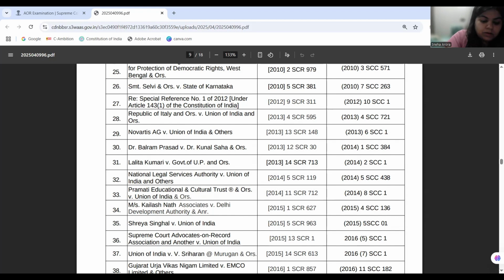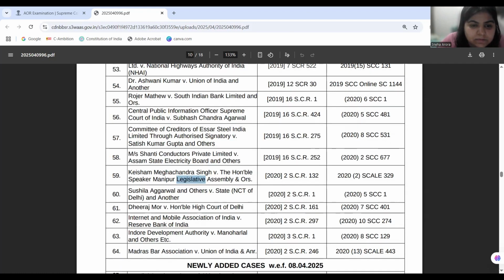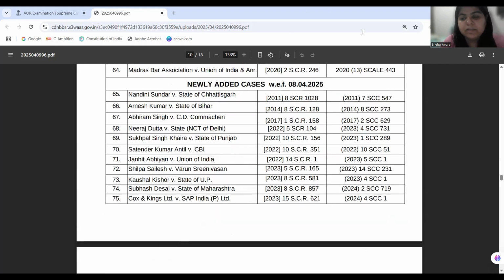Okay, now we go on to completion of trial. When the trial is completed is determined in the case of Sukhpal Singh Khera versus State of Punjab. The court is saying that a trial is completed when the court pronounces conviction and makes an order imposing the punishment, and in case of acquittal, when the accused is acquitted, the trial is then complete.